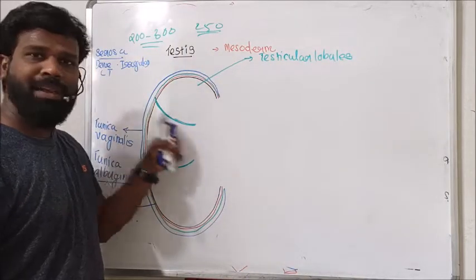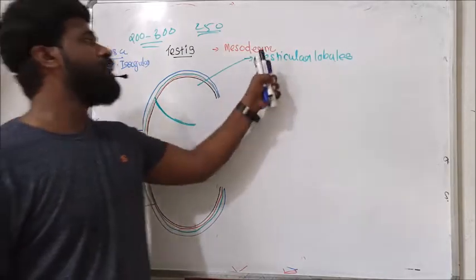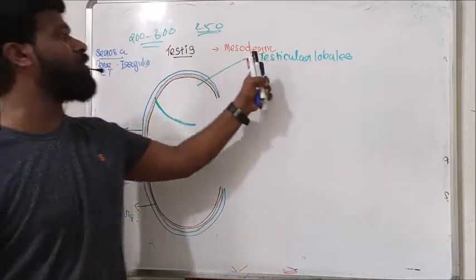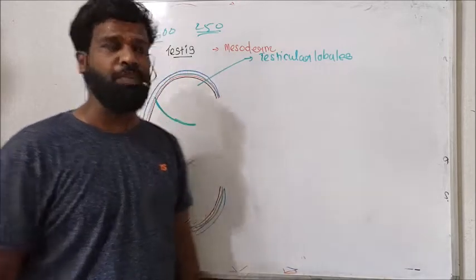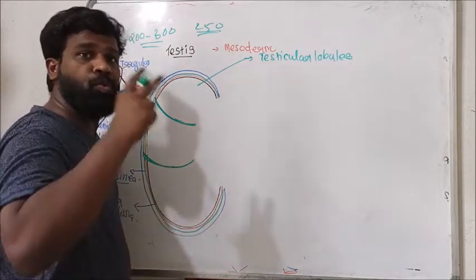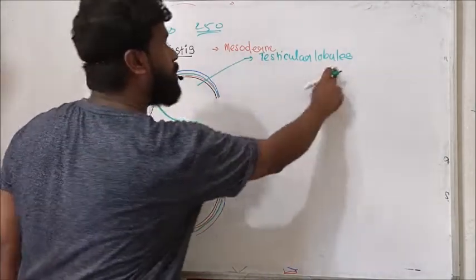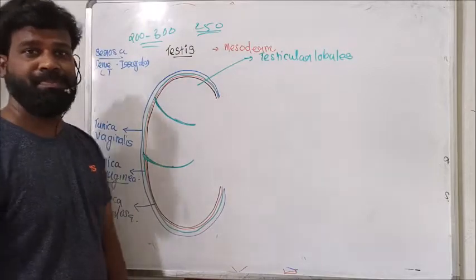So the tunica albuginea invaginates into the testis and divides it into about 200 to 300 testicular lobules.